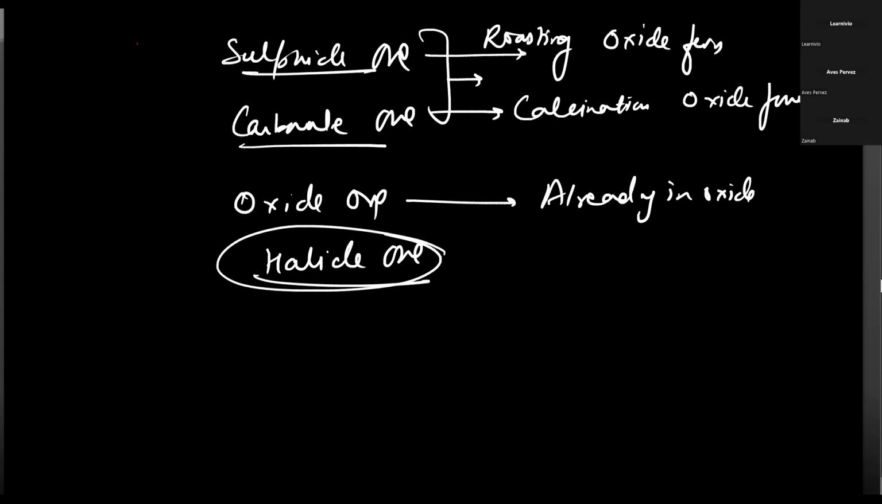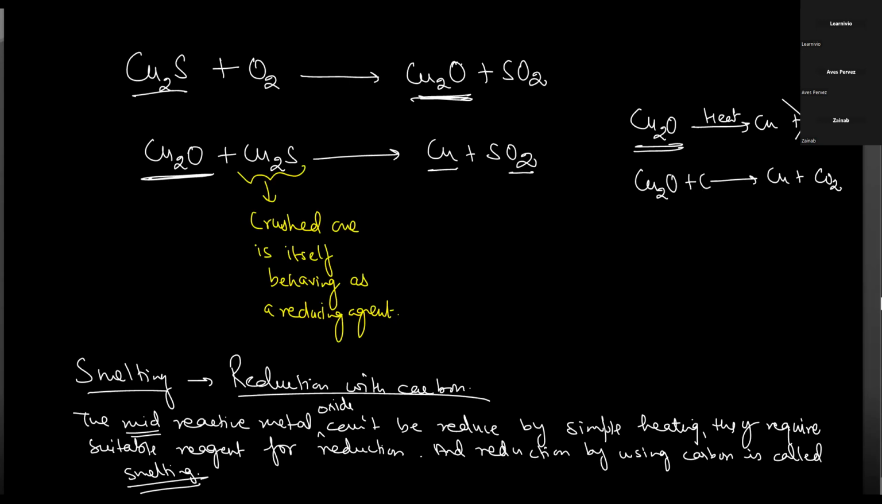So why are we doing this? Because it is easier to extract metal from oxide form than from carbonate or sulfide forms, sir. Okay, you understood? Yes, sir.